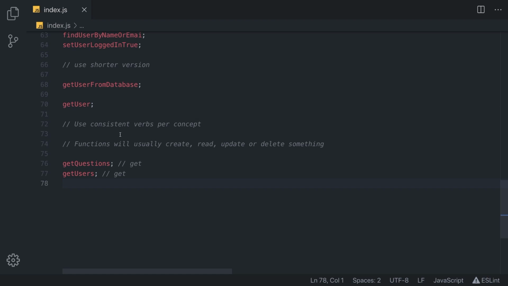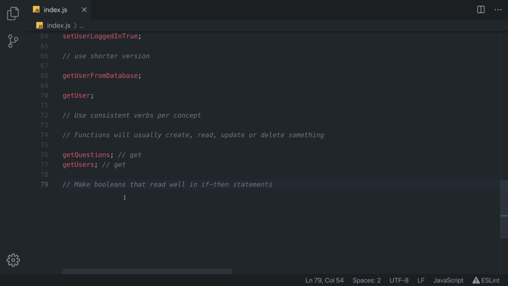Much better. Another great thing for naming variables is that you need to make your booleans read well in if-then statements. So, for example, if we are checking the characteristics of a car, which naming would you find more convenient? In here, we have only sedan, sold, green, airbag. Let's just create a variable named car so I can easily fill it out.